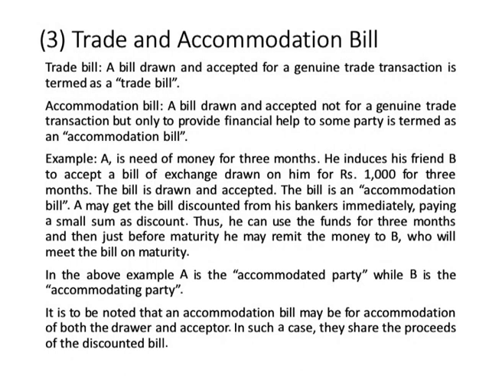The next category of bills are known as trade and accommodation bills. A trade bill is one which is made genuinely for a trade transaction, for some business transaction. Something is sold, something is bought, then a bill is made, that is a trade bill. But sometimes bills are drawn not out of trade reasons, but because one person wants to help another person.